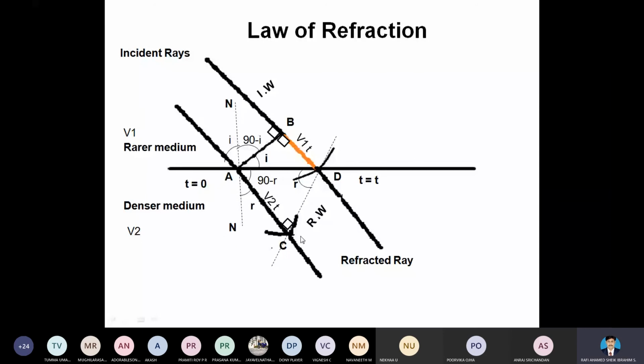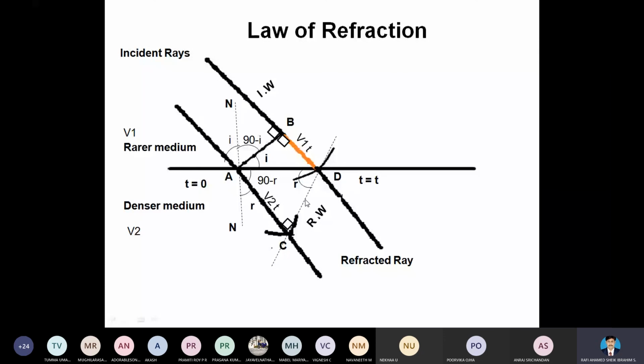Here, according to the author, he took the wavelet at the point C. And similarly, for the incident ray B, he considered the wavelet at the point D. When we connect these two wavelets by using a tangent line, it will act as the source of the secondary wavelet.